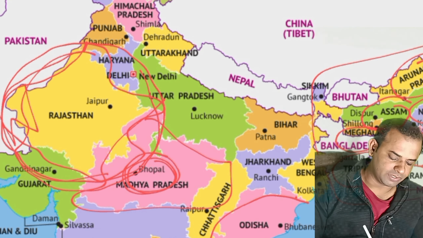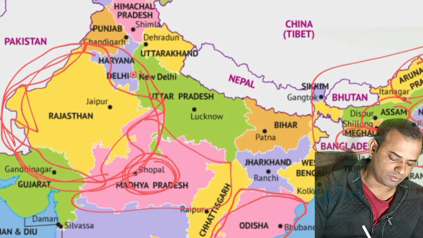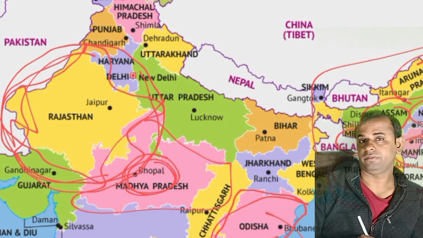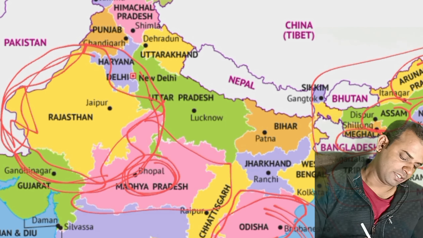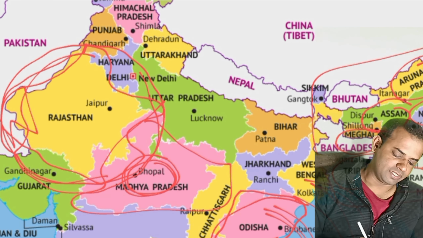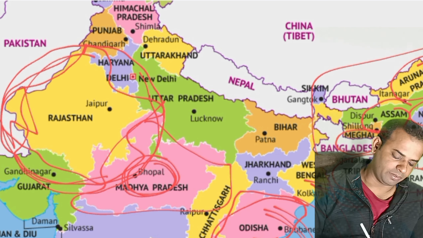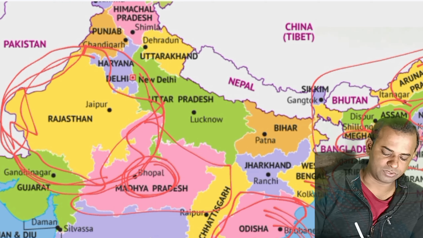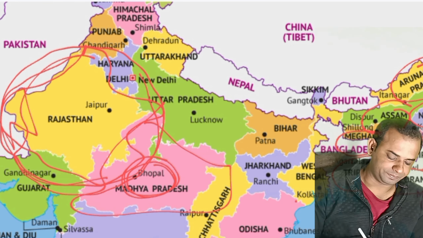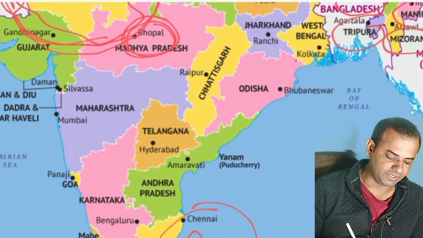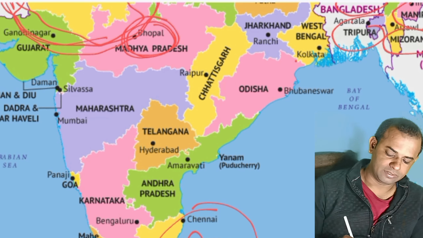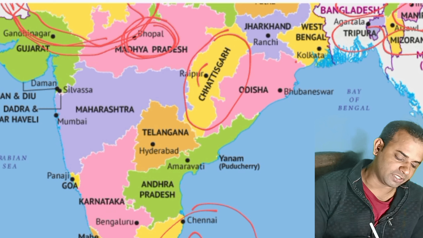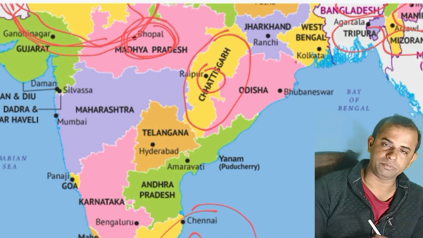Now, here it is Odisha. Odisha shares its boundary with the Bay of Bengal so that it can easily trade. These areas are very sensitive for trade because you can easily share your goods with the help of ports through these areas. Now let us move and see. Here it is Odisha. Sorry, here it is Chhattisgarh, and its capital is Raipur.